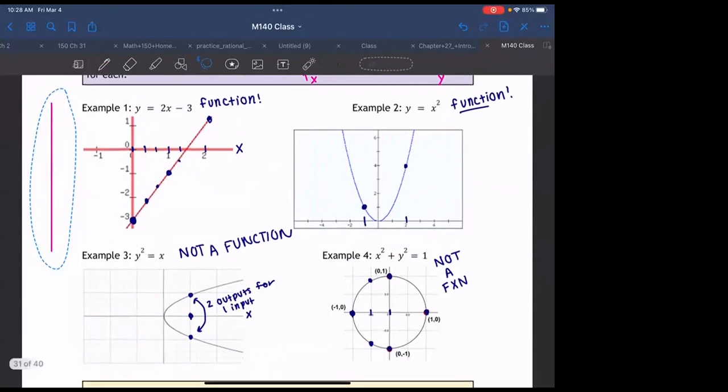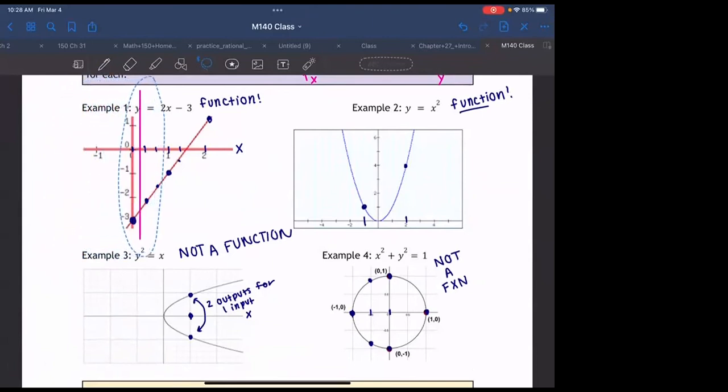So let's start with example 1. I'm going to take this vertical line and just drag it from left to right, okay? Is there any point on this vertical line where the graph hits the line more than once? No, right? Over here, I only hit the graph one time as I move it from left to right. Okay, let's go to example 2. Hitting the graph, but only at one point, right? So only at one point am I ever hitting the graph of the function. Okay, let's go to example 3.